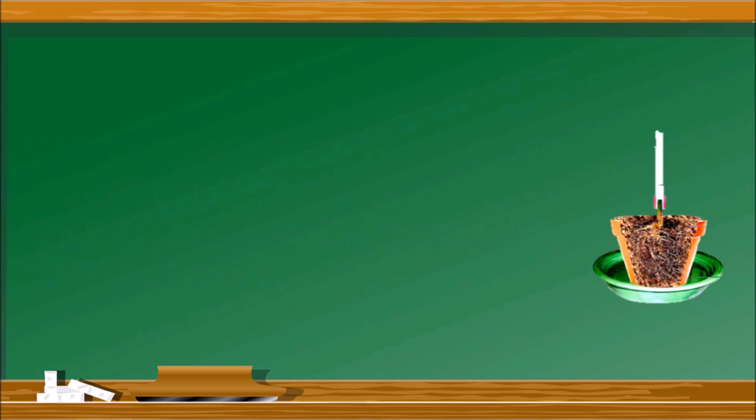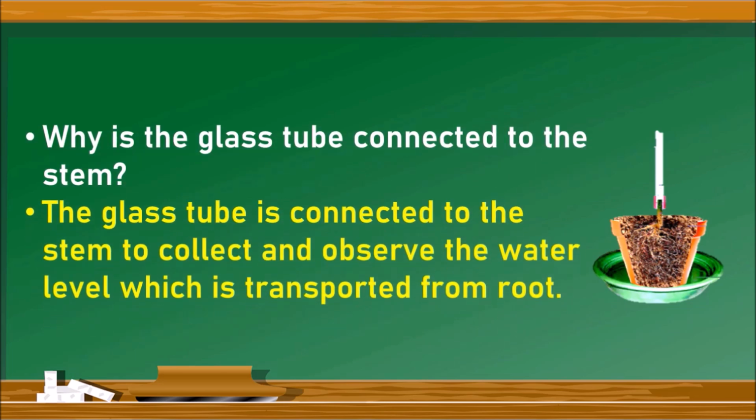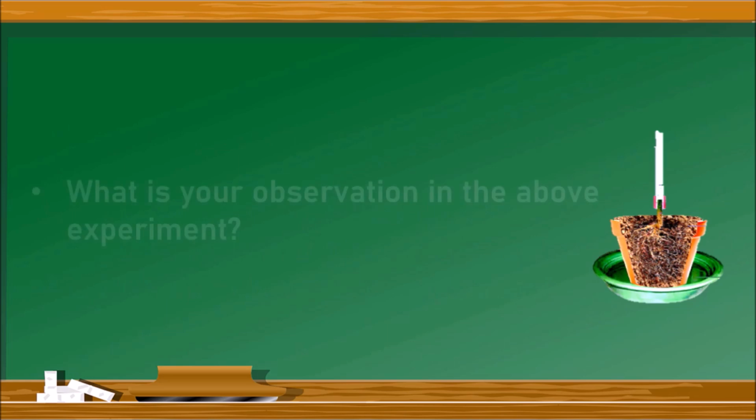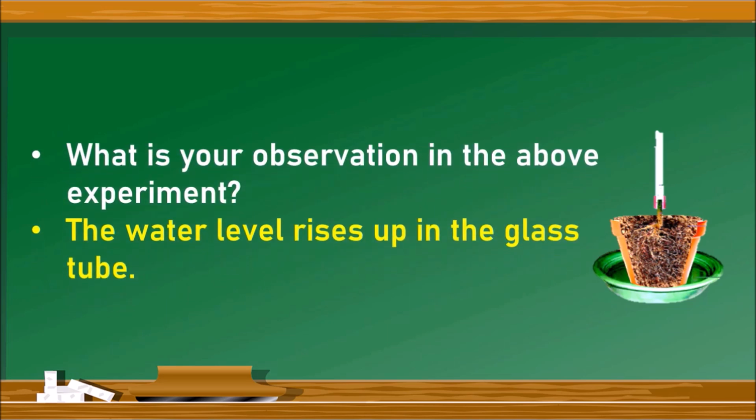The next question, why is the glass tube connected to the stem? The glass tube is connected to the stem to collect and observe the water level which is transported from the root upwards. Next question, what is your observation in the above experiment? The water level rises up in the glass tube due to the root pressure.